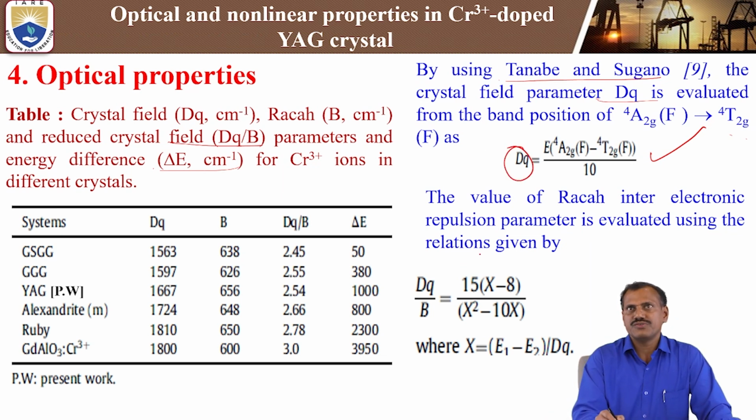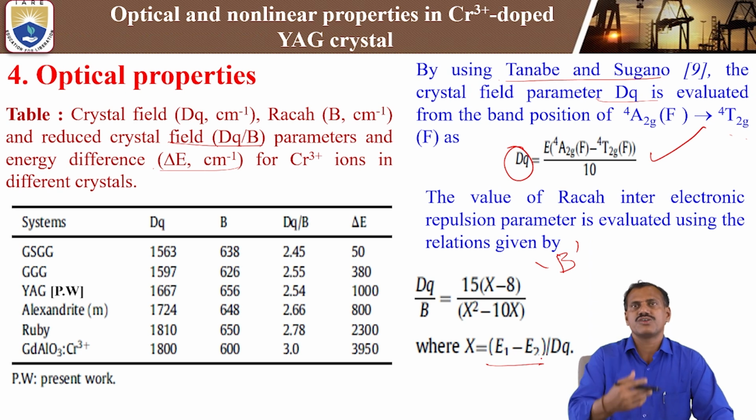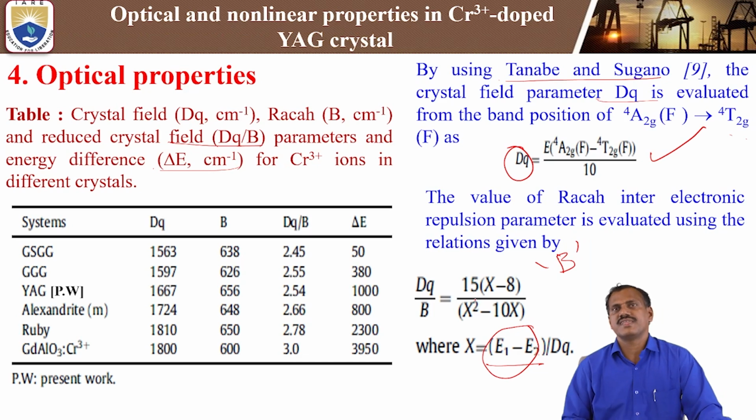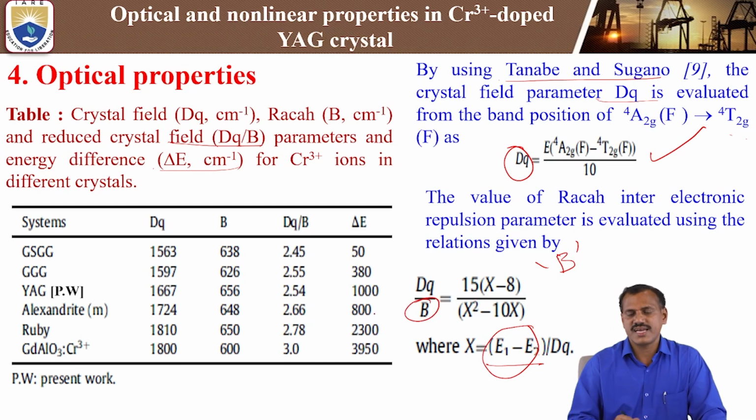Next, the Racah interelectronic repulsion parameter B is calculated by using B = Dq × (15 (x − 8)) / (x² − 10x), where x is (E1 − E2)/Dq, the energy difference between the excited state levels. By substituting into this formula, we calculate the B value, the Racah interelectronic repulsion parameter.